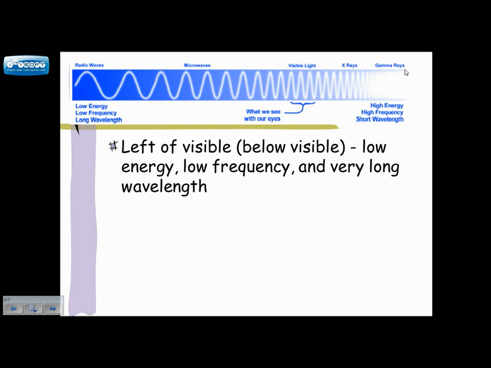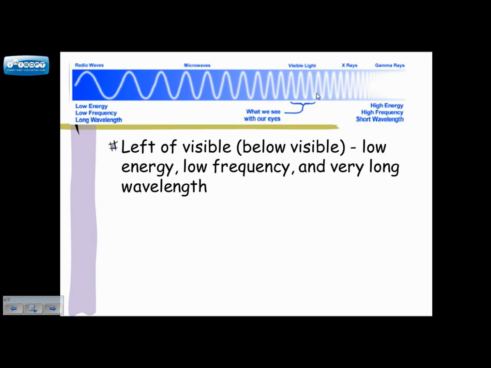And then we have all the way over on this side very high frequency. So high frequency, high energy. We have gamma rays. These are extremely dangerous. These are the radiation energy that can affect your body and then cause a lot of cancers and things like that. But it can also be used for a lot of really good medical uses. So we'll see that in just a second.